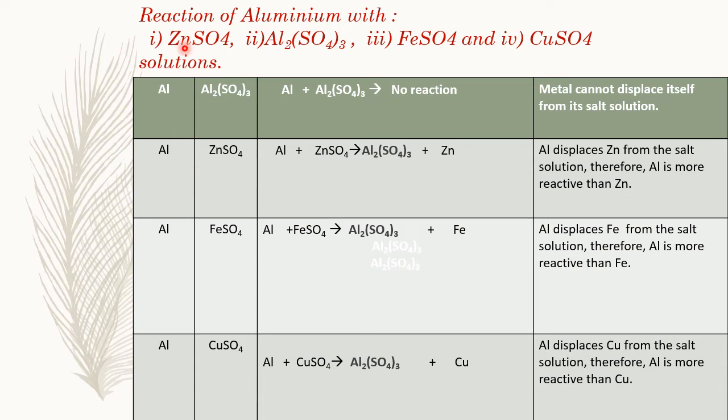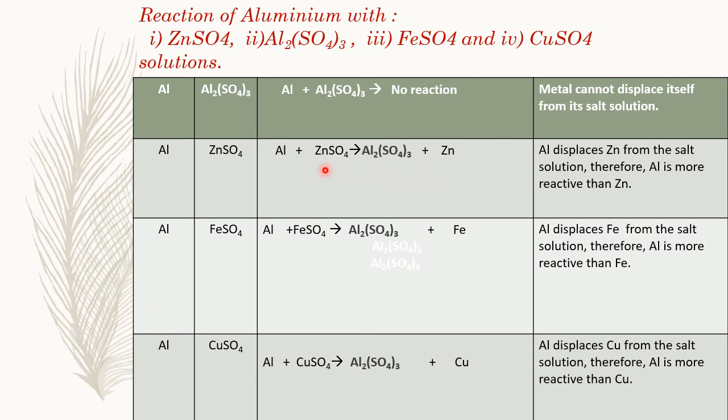Now our first observation, that is the reaction of aluminium with the solutions. First of all, we will drop aluminium metal in all four solutions: aluminium, zinc, ferrous and copper sulfate. On dropping aluminium in aluminium sulfate solution, there is no reaction. In the second case, aluminium displaces zinc from zinc sulfate to form aluminium sulfate and zinc metal.